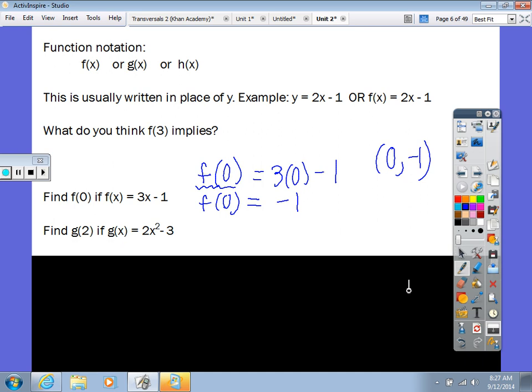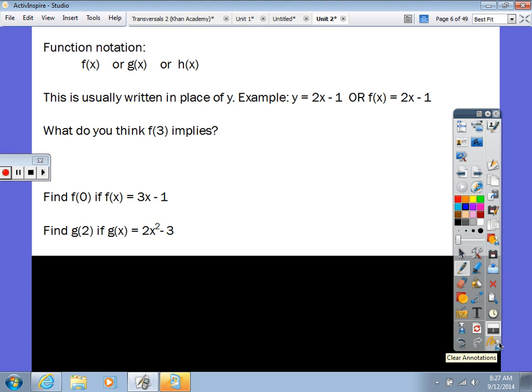Go ahead and write this down. Find g of 2 if g of x equals 2x squared minus 3. Okay, so what does this mean, guys? 2 is your who? 2 is the x. That is our input, correct? So this literally means we are going to put 2 into our function g. So we can show function notation. I'm plugging 2 into g equals, very good, 2 times 2 squared minus 3.